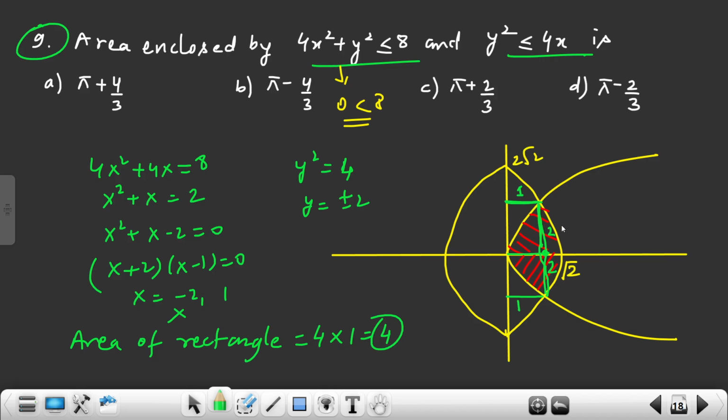Right? Now in this we have to subtract which area? We have to subtract this area, or better not to do it like this. Better we can do some other method.